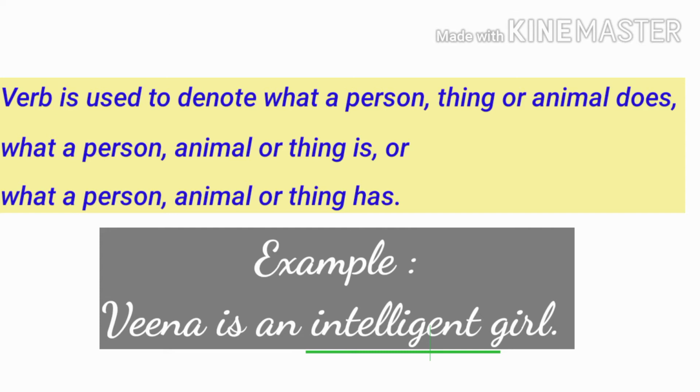So what is verb? Verb is used to denote what a person, thing or animal does, means what action they have done. What a person, animal or thing is, means what they are, or what a person, animal or thing has. Let's read this example to make it clear. Veena is an intelligent girl. What type of Veena is? She is intelligent. So intelligent is our verb.